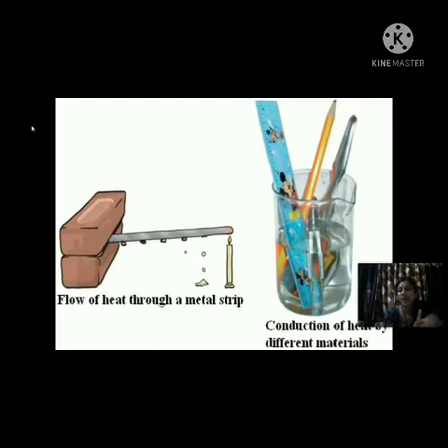It is due to the conduction of heat. It is due to the conduction of particles by the process of conduction in between the particles of that solid material. Okay, so this flow of heat through a metal strip, it is given in your book also. This activity is given in your book. You can easily see that activity there.